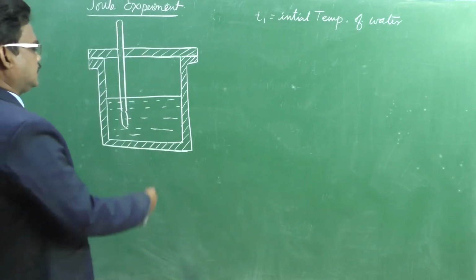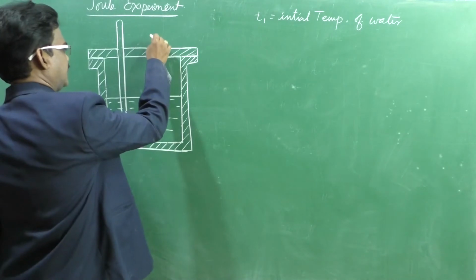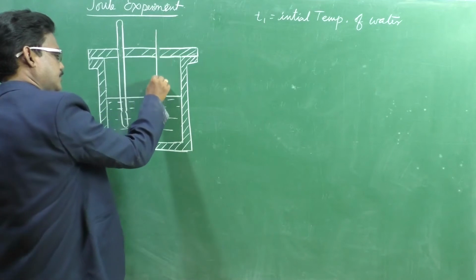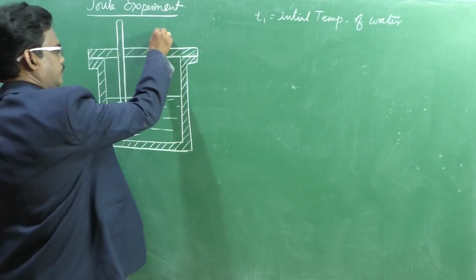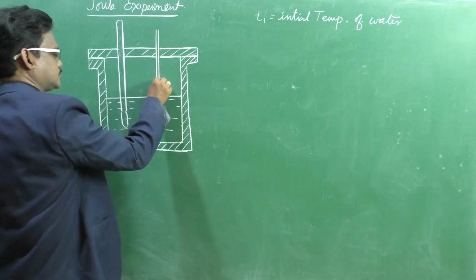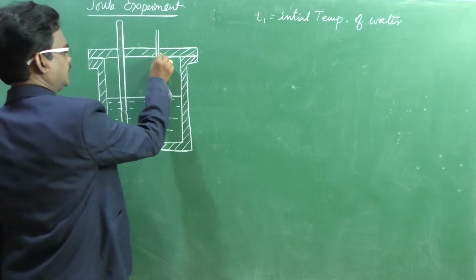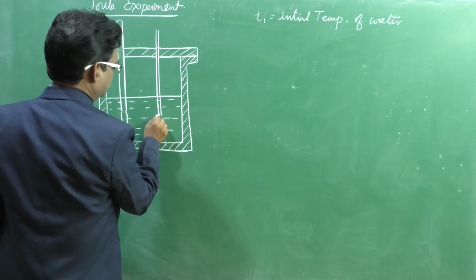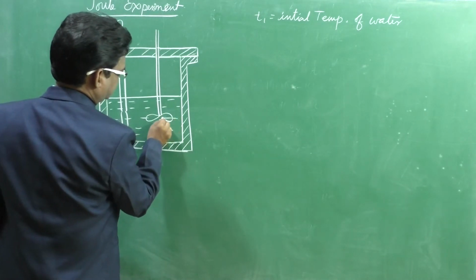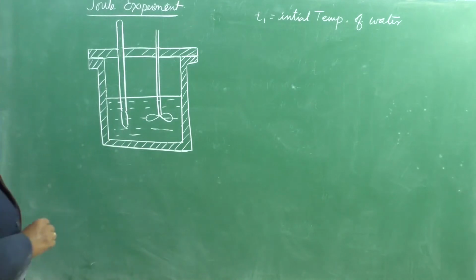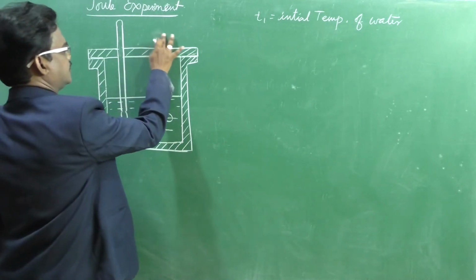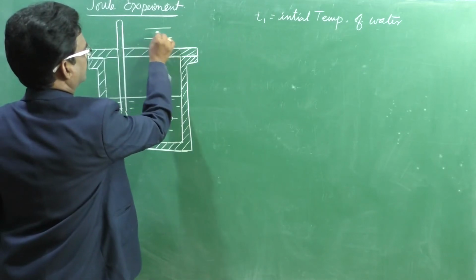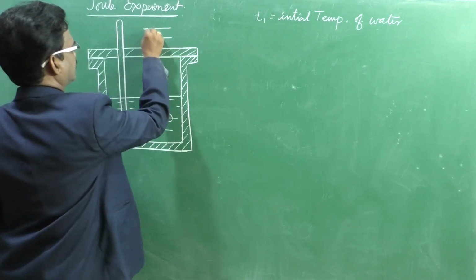Next, a paddle wheel is placed inside. The paddle wheel bottom is connected with a wheel which has vanes. I can draw the vanes like this. The other end of the paddle wheel is provided with a pulley.